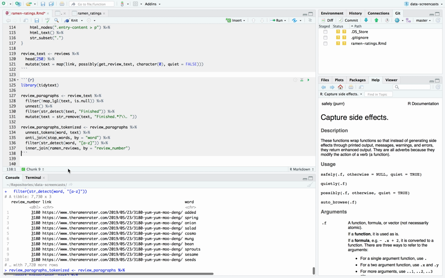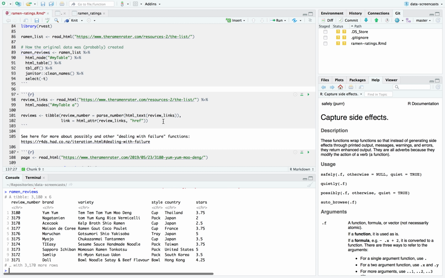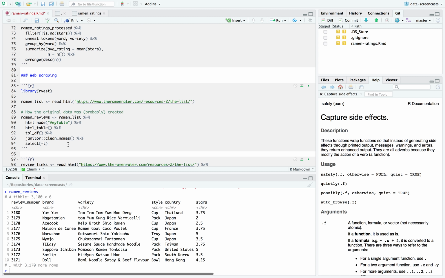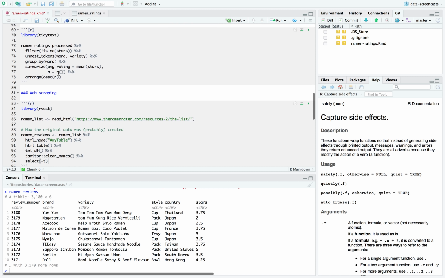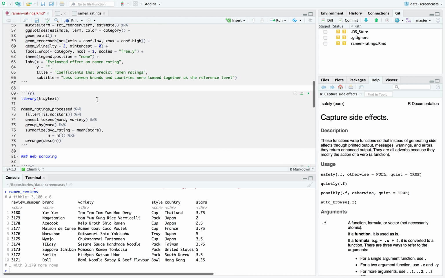The review numbers in the original one were character? Probably because they used a similar approach here. All right, I'm going to fix that.